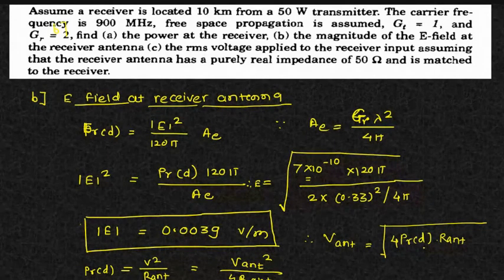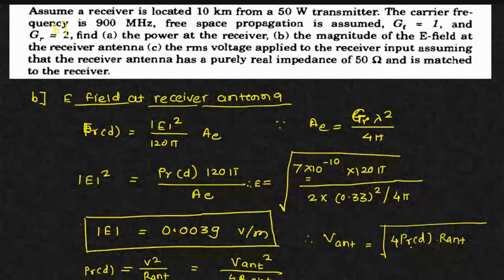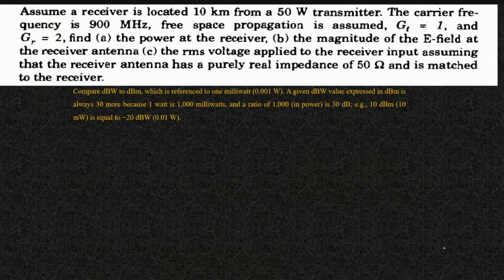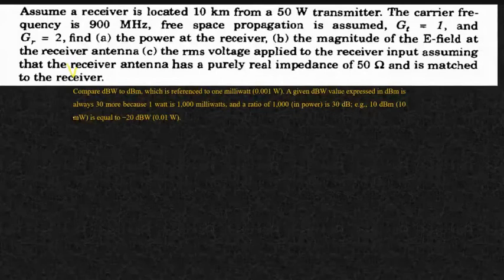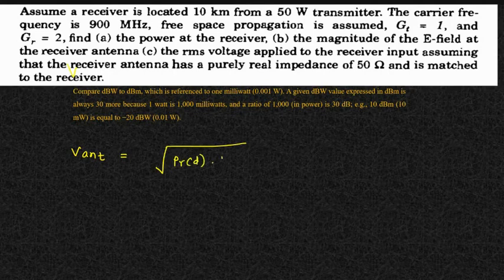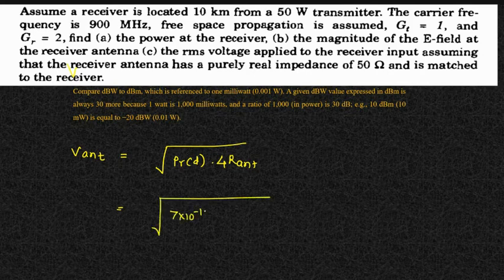Okay, so I'll just put all those values over here. I know the received power in watts. So this is 7 into 10 raised to minus 10 into 4 into 50 ohm. So this is the impedance of the antenna. So V antenna is equal to square root of PR into 4R antenna, which is nothing but 7 into 10 raised to minus 10 into 4 into 50.